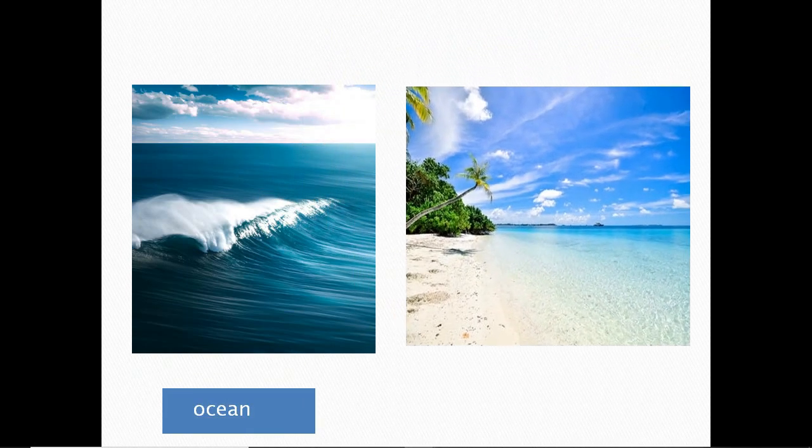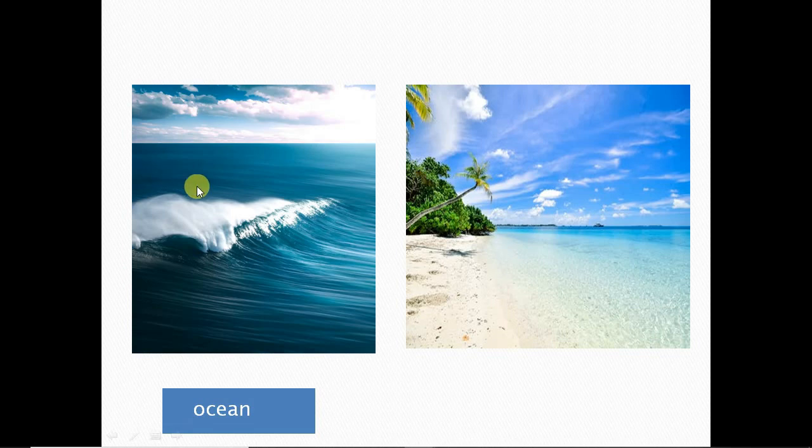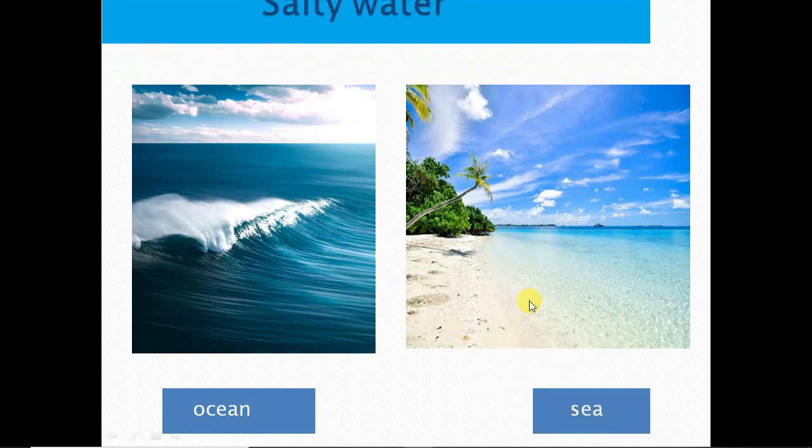Do you know what this is? This is an ocean picture, and this is a sea. We know the ocean is bigger than the sea. We get salt water from these sources.